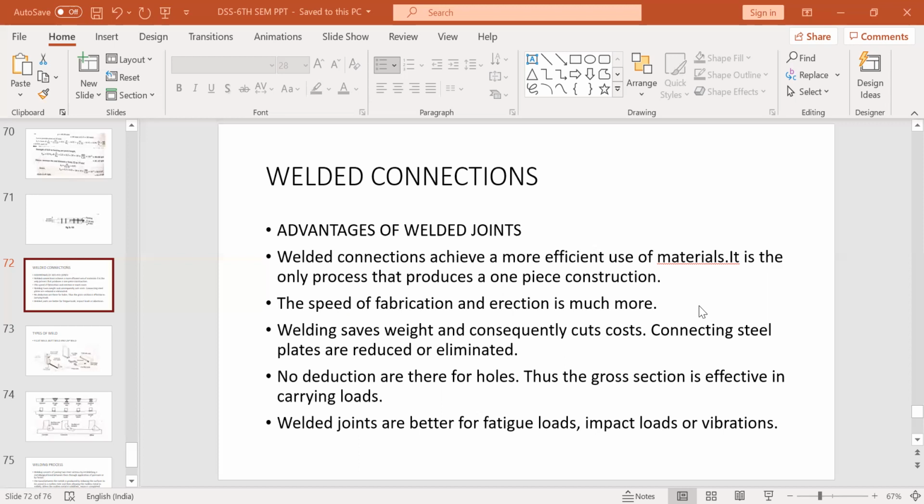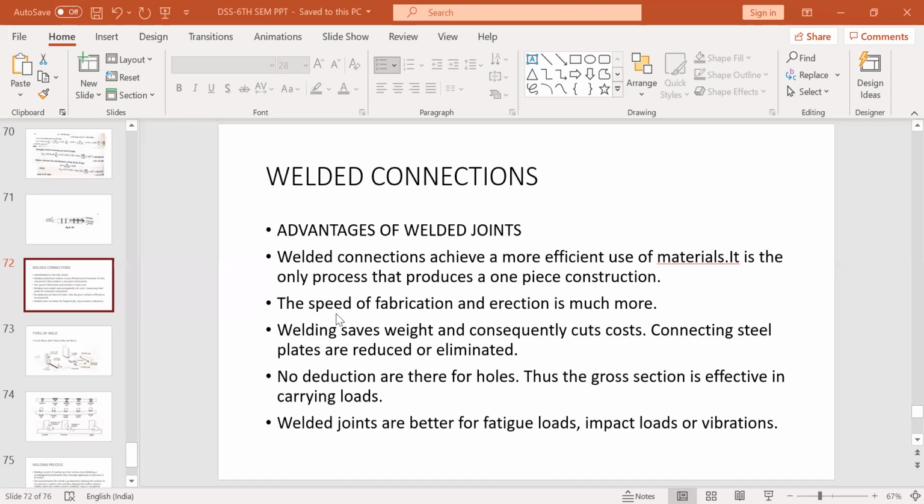Now, the speed of erection and fabrication. Fabrication may be done on the site or in the workshop. Erection means erecting the structure on the site. This is very speedy. You can fasten up the process and compact the construction schedules by using welding.